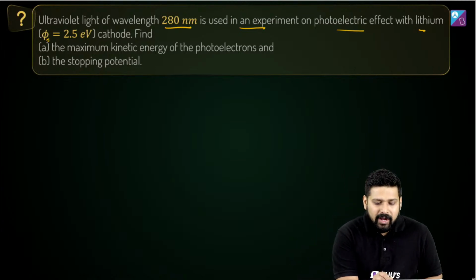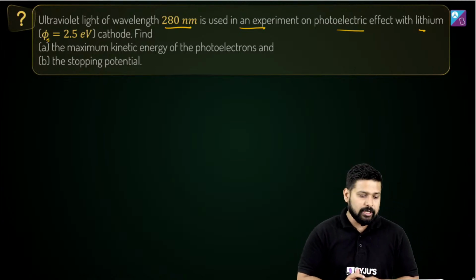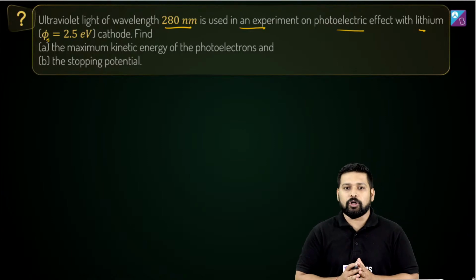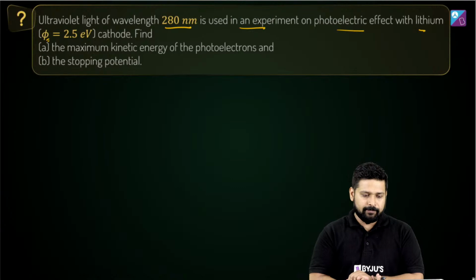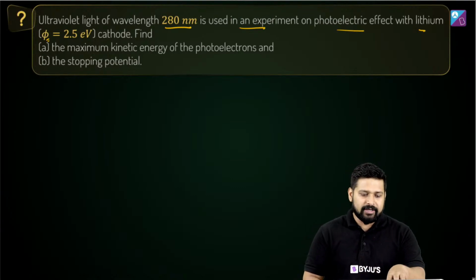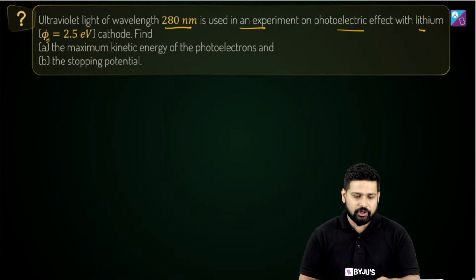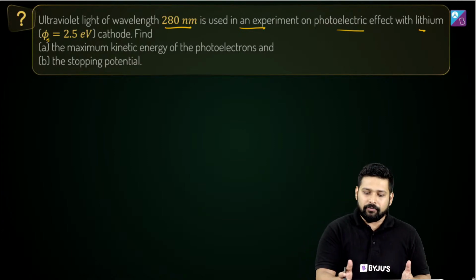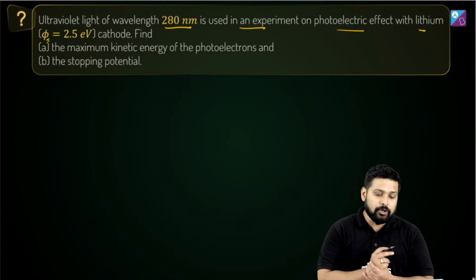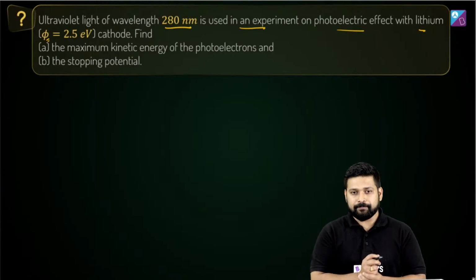Find the maximum kinetic energy of the photoelectrons and the stopping potential. I'm going to give you 30 seconds and then I'll start solving this question. Read out the question: ultraviolet light of this wavelength is used in an experiment on photoelectric effect with lithium, and phi is equal to 2.5 electron volt.